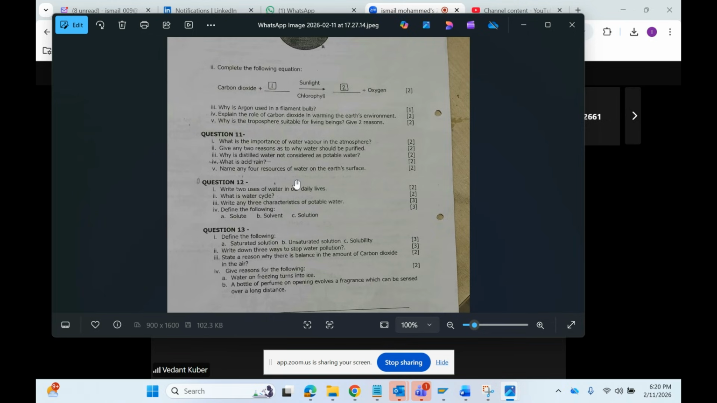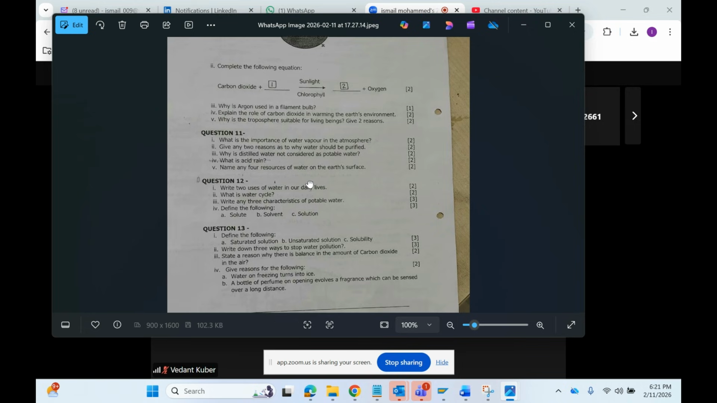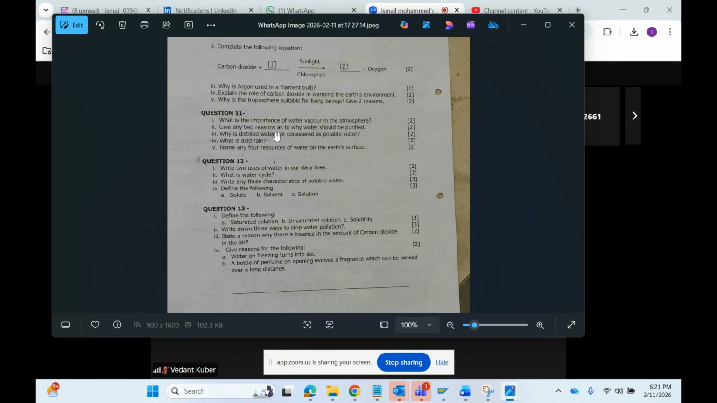Favorable weather conditions are formed in the troposphere, and it contains oxygen, which is used by all the living organisms. So that is why troposphere is suitable for living beings. What is the importance of water vapor in atmosphere?